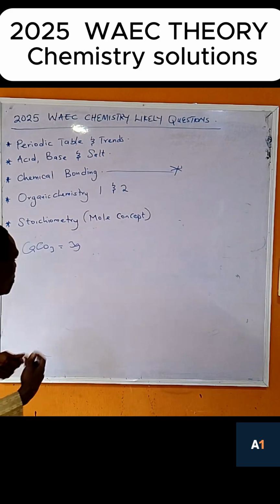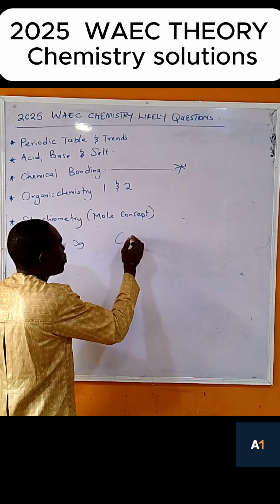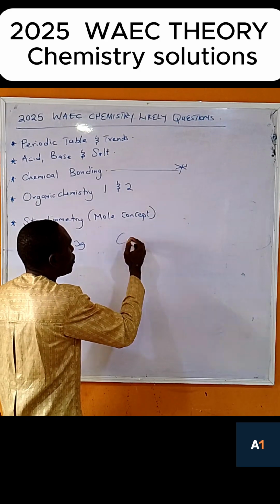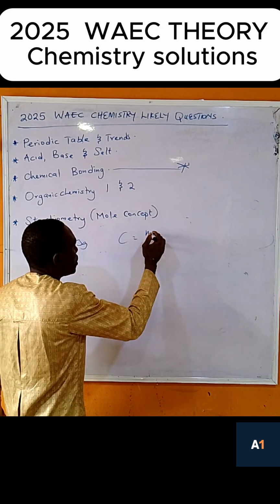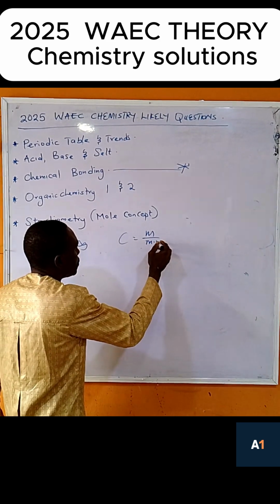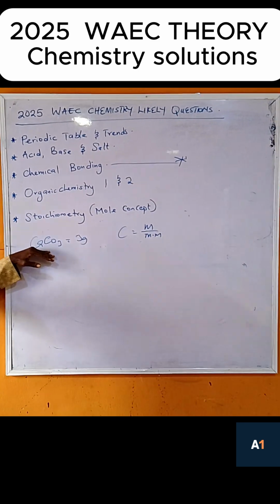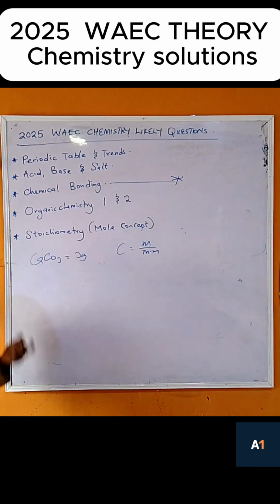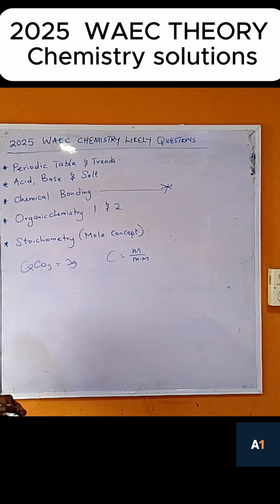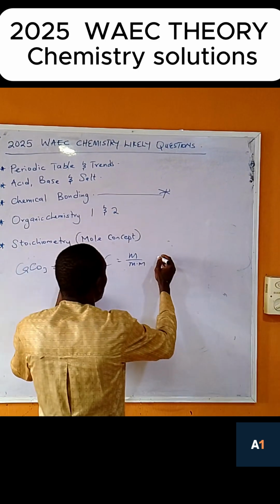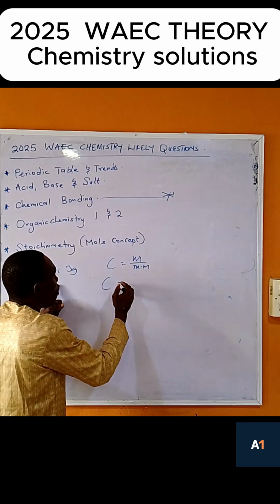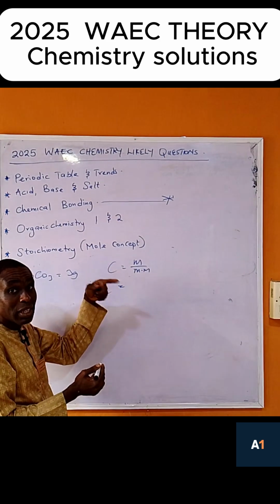So now let me give you the concentration. Concentration is equal to mass all over molar mass, which we have done before. We all know that the molar mass of calcium carbonate that I just finished is 100, because I don't want to waste time. So now the mass is equal to 3. This is what we call the mass concentration.